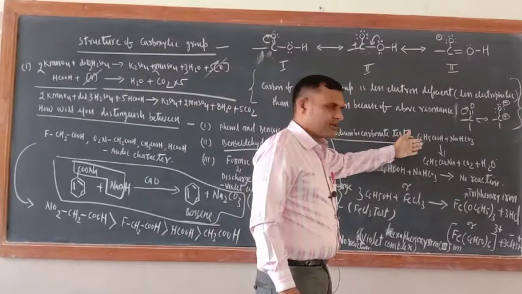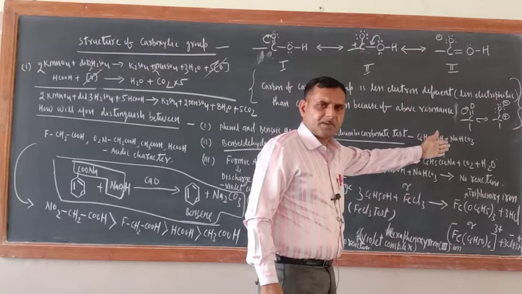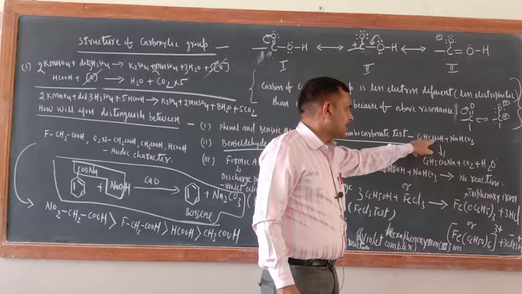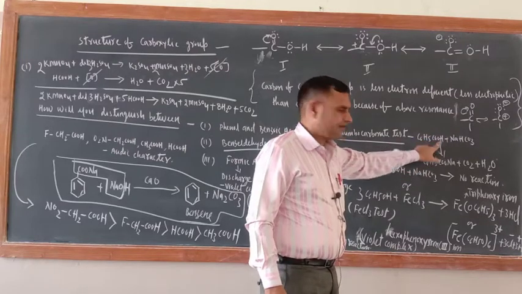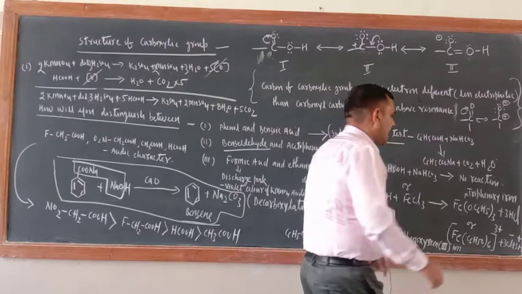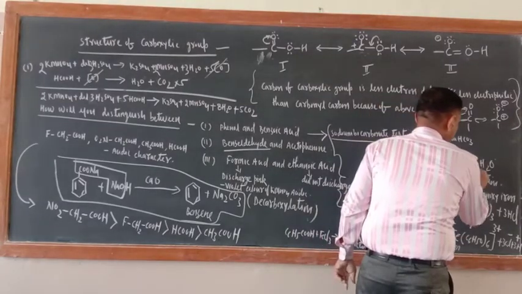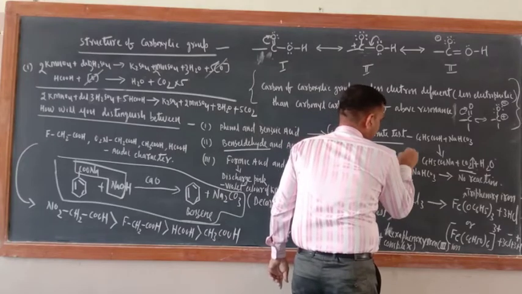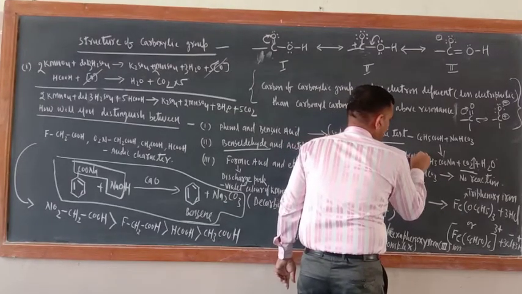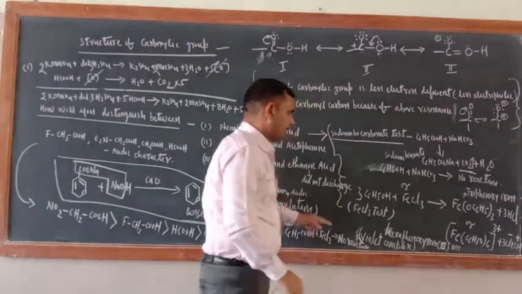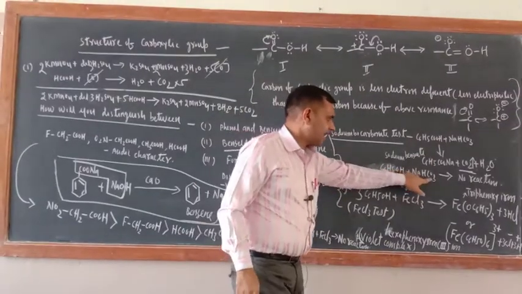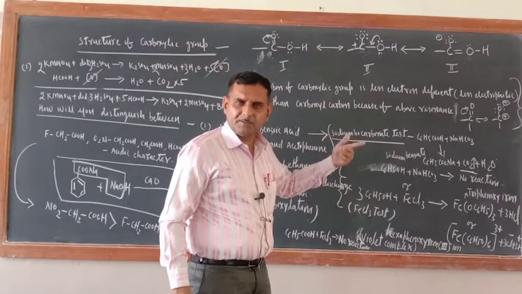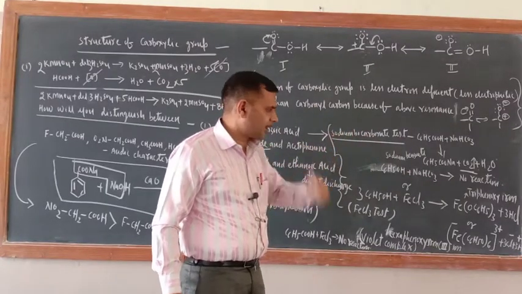So just see, you should write this reaction: benzoic acid plus NaHCO3, then sodium benzoate will form. It is acidic, so H will come out. So this is sodium benzoate, and now carbon dioxide gas with effervescence will come out. Now write down their name, sodium benzoate. Now what would be there? Phenol plus NaHCO3, no reaction, it will not react. So distinction is over. Meaning of distinction is one should give, other should not give.